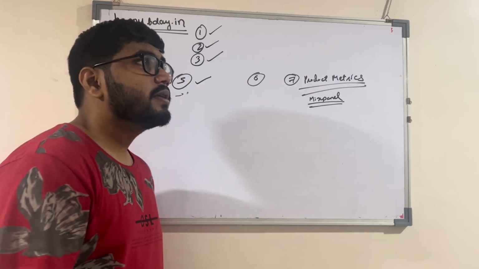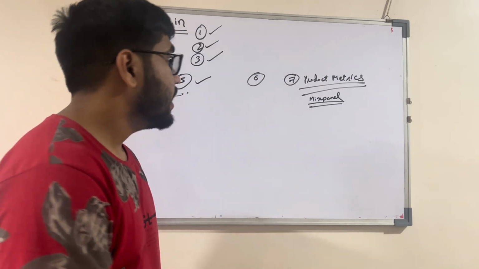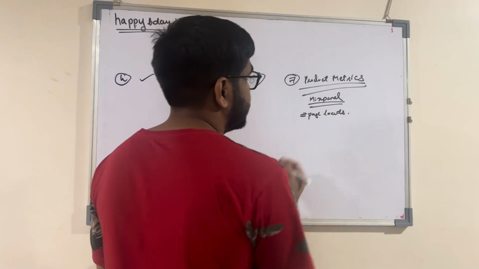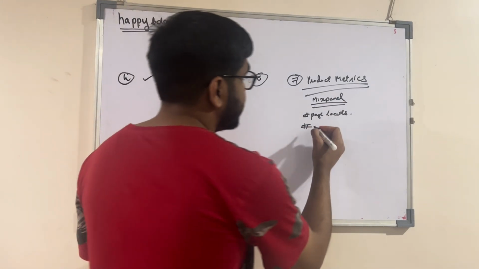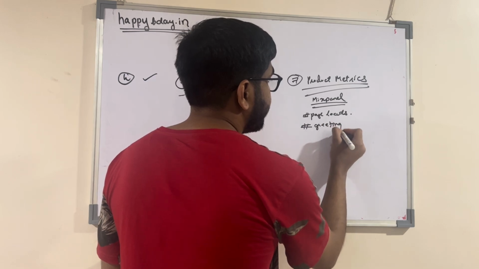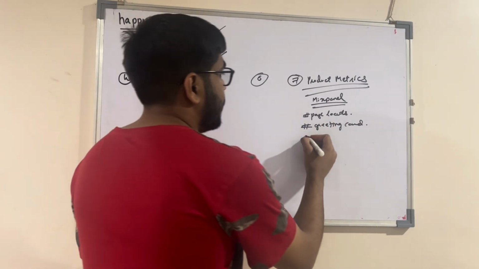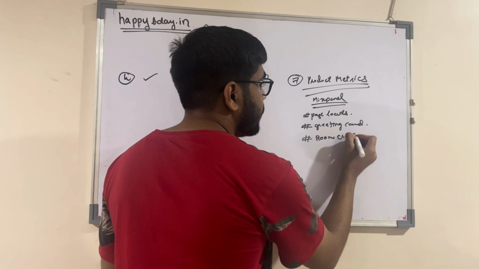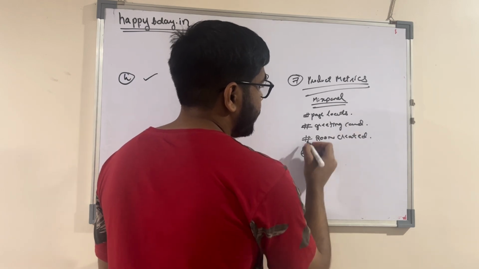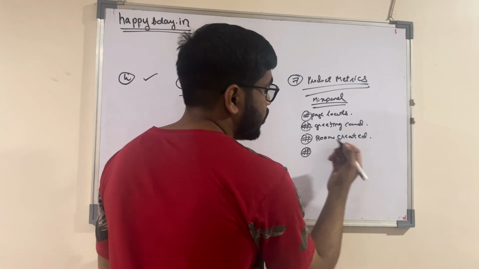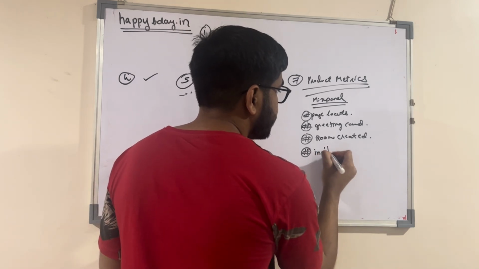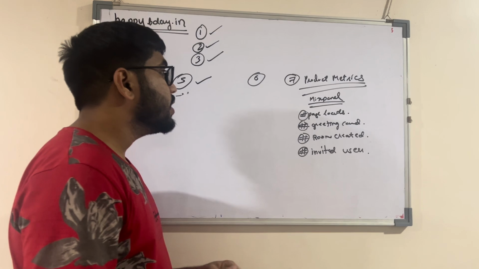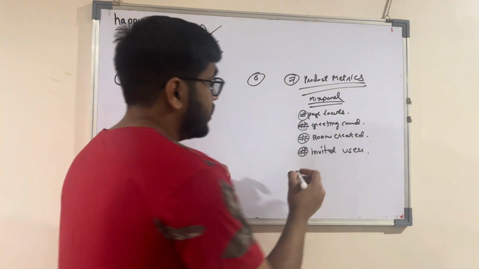Some of the metrics which I am tracking are: number of page loads, number of greeting cards generated, number of rooms created, number of invited users, greeting room created, and sign up users.